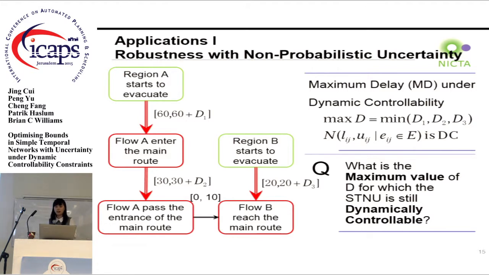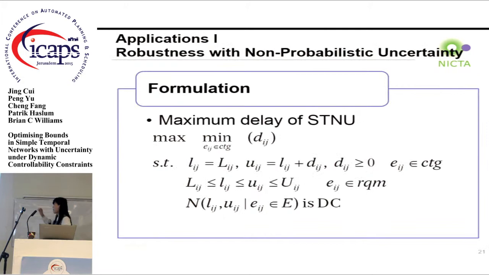Here is the formulation of this application. We maximize the minimum delay among all contingent links, and for every contingent link, the variable of the lower bound equals its original lower bound, and the variable of its upper bound equals the lower bound plus the delay. And every requirement link, or controllable link, just needs to satisfy the original loose bound constraints, and the whole network has to be dynamically controllable.